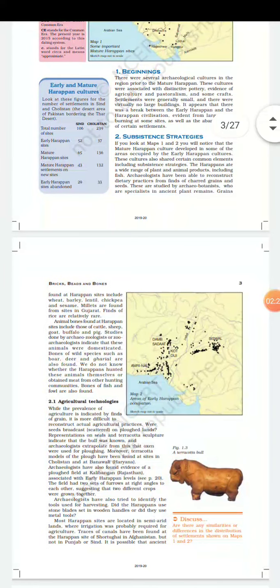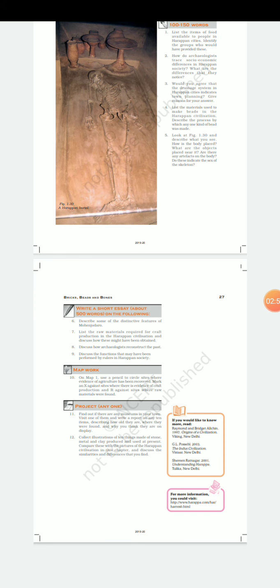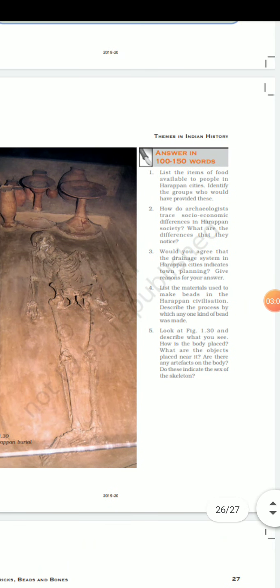So under the heading substance strategies, you have to list all these items like lentil, chickpea, sesame, barley, millets. You have to learn this heading, heading number 2, subsistence strategies. You may find the answer to this question in heading number 2 of your first chapter.